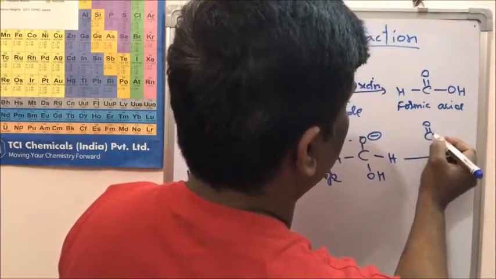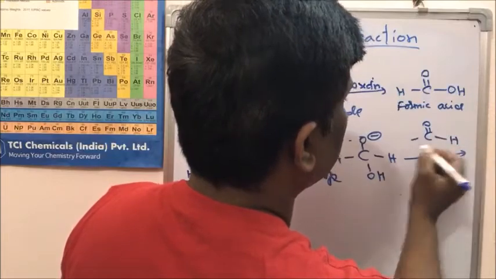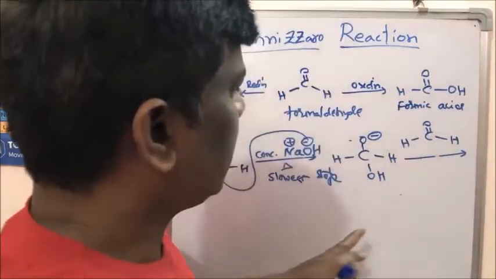The formaldehyde which is present in the reaction mixture will react like this.